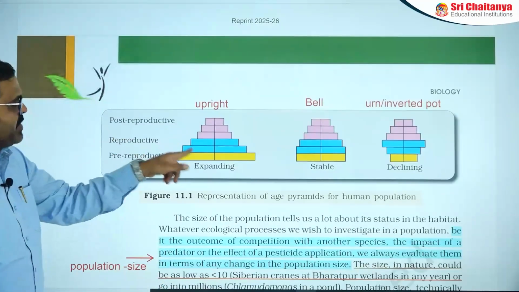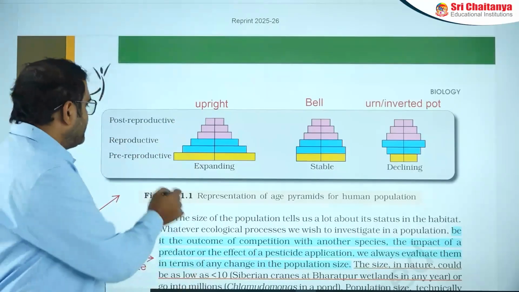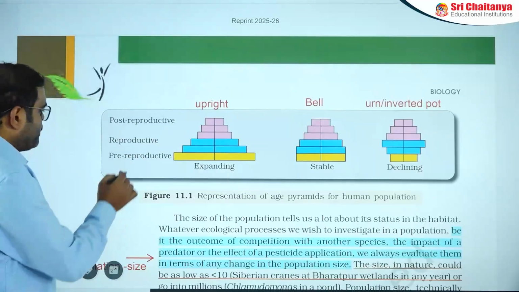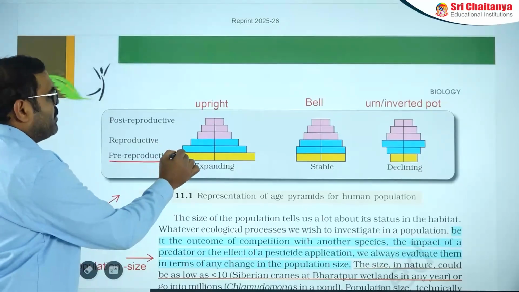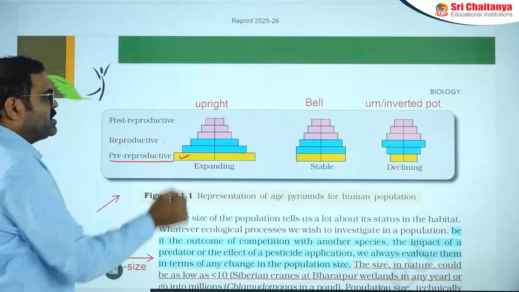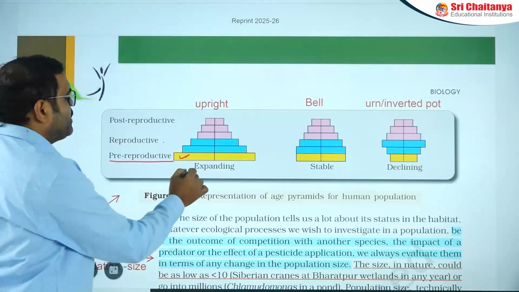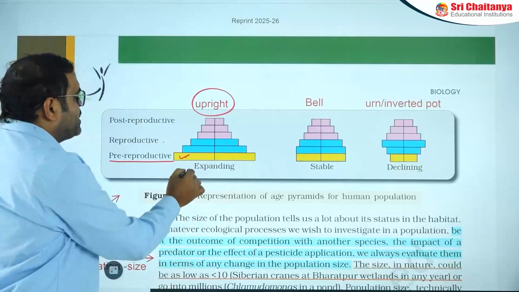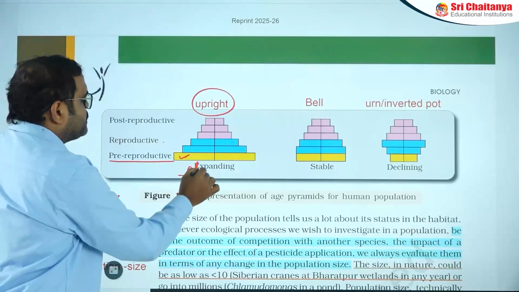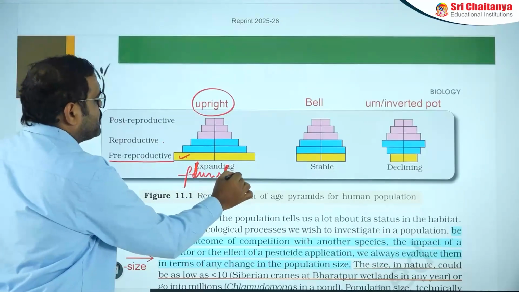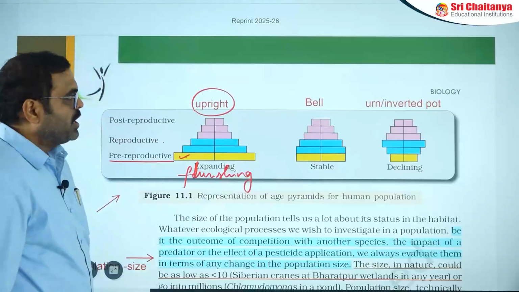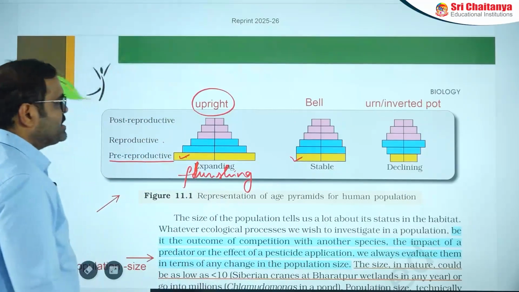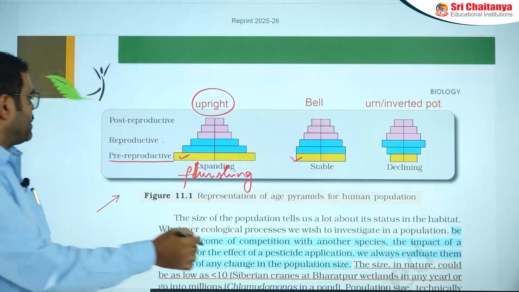In the case of the first image, you can find the pre-reproductive age people are larger in number than the reproductive age people. That's why the population is considered an upright pyramid. It explains a flourishing or increasing population.